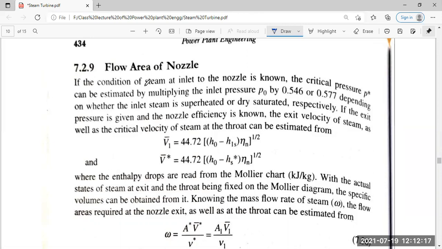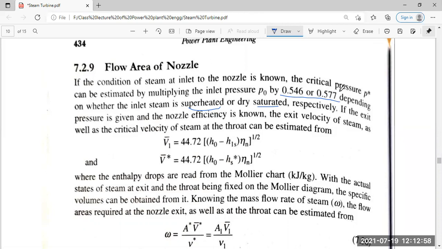If the condition of the steam at inlet to the nozzle is known, the critical pressure P star can be estimated by multiplying the inlet pressure P0 by 0.546 or 0.577, depending on whether the inlet steam is superheated or dry saturated respectively. If it's superheated, it is 0.546, and for saturated it is 0.577, which is comparatively more.